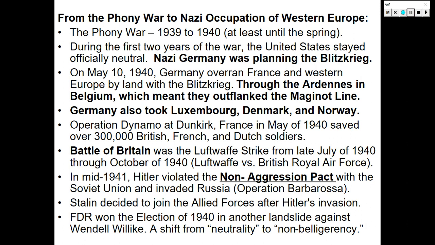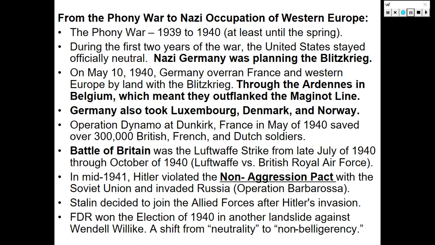The Battle of Britain was the German Luftwaffe strike from late July of 1940 through October of 1940, and this was the Luftwaffe versus the British Royal Air Force. But in the end, thanks to the bravery of the British airmen, the amazing work of men and women who served as air traffic controllers, but also the British use of radar, the British were able to defeat the Luftwaffe.